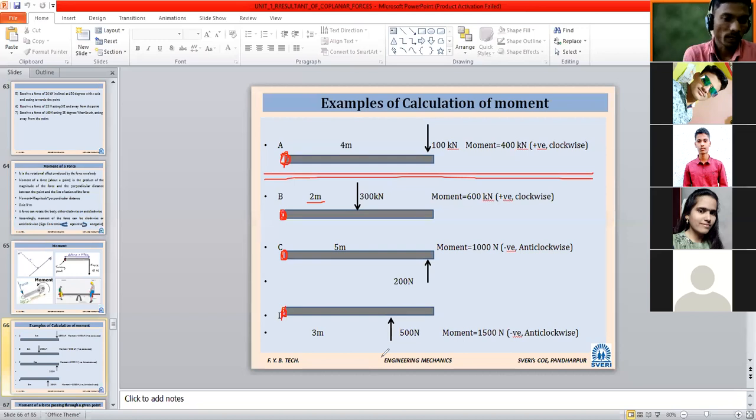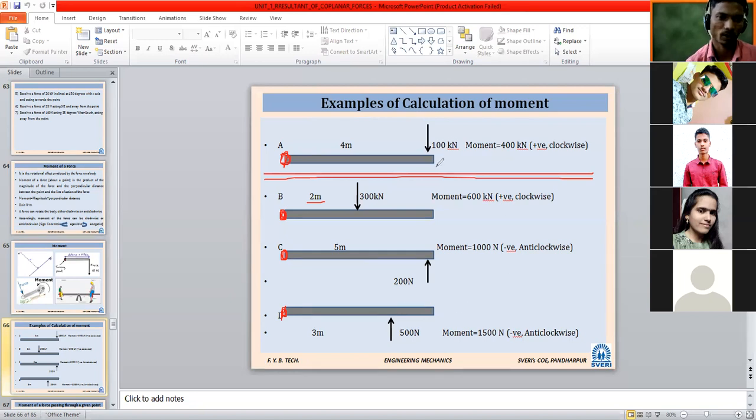So what will be the moment in the fourth case where point D is there? How much will it be? 1500 Newton meter in anti-clockwise direction, so it is a negative moment.